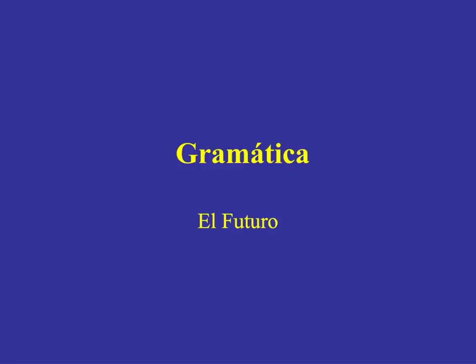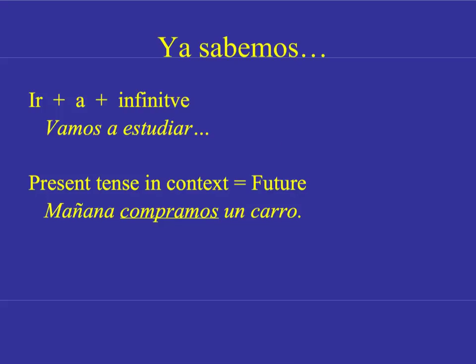Hello students, today we're going to talk about the future tense in Spanish. We already know how to speak in the future tense. You've learned it in Spanish 1, where you use a form of ir plus a plus an infinitive. So vamos a estudiar, vamos a ir al club de español esta noche, vamos a bailar.